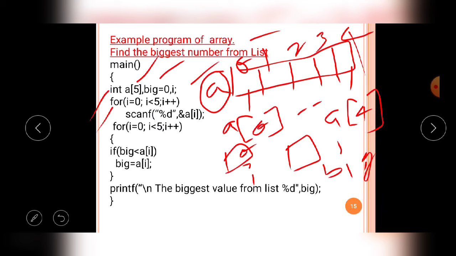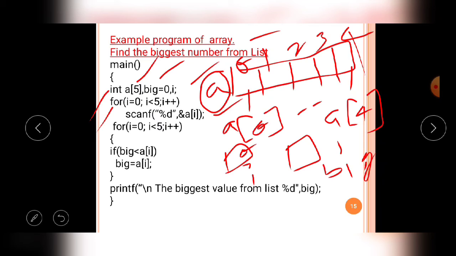So the scanf line is also executed 5 times. When the scanf function is executed 5 times, it receives values from the keyboard 5 times. The first value is entered at the place of a of 0, then the second value at a of 1, and similarly the last value at a of 4.